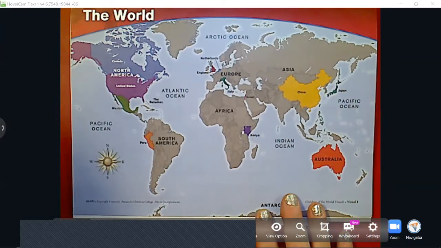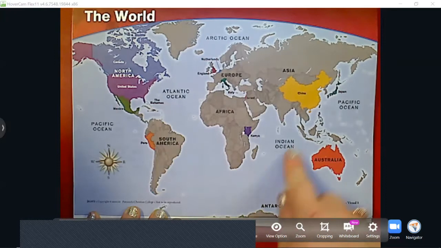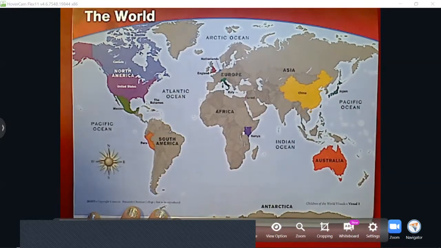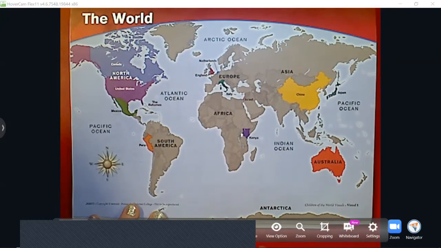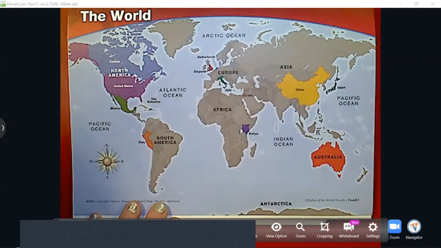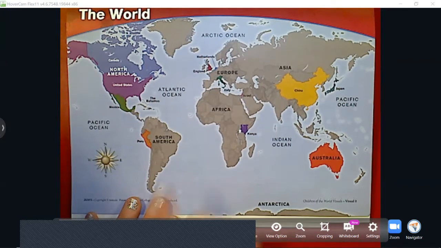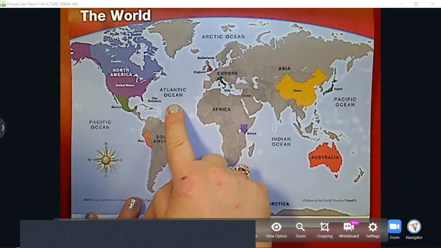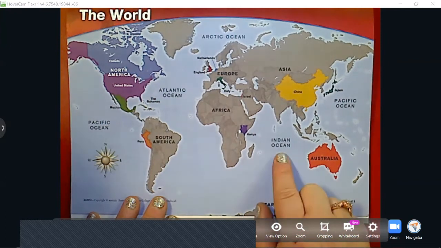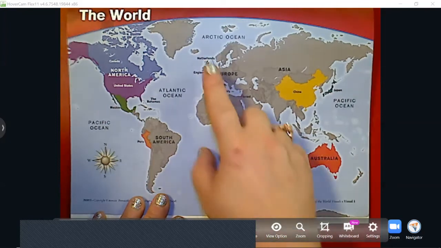Now there's also oceans. Our world has two things on the map or on the globe. We have green for land and blue for water. Look at all the water on our map, okay? And I'll show you on our globe again all the water. So the water is our oceans, and there are 5 major oceans, okay? So we're going to learn about these and we're going to echo them. I want you to say Pacific Ocean, Pacific Ocean. Atlantic Ocean, good job. Indian Ocean, Arctic Ocean.